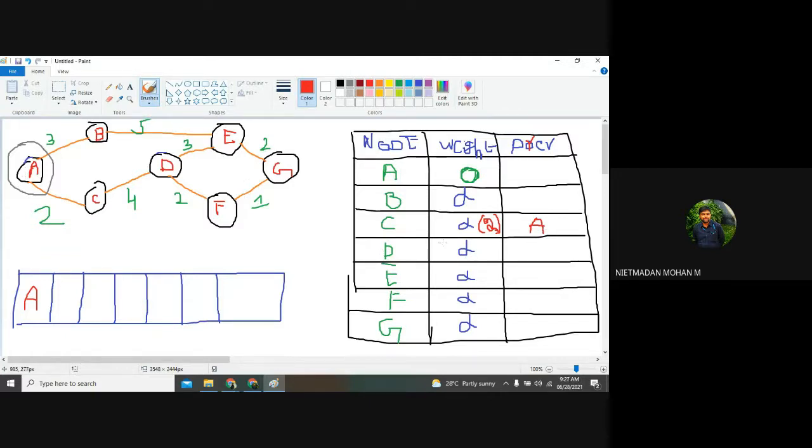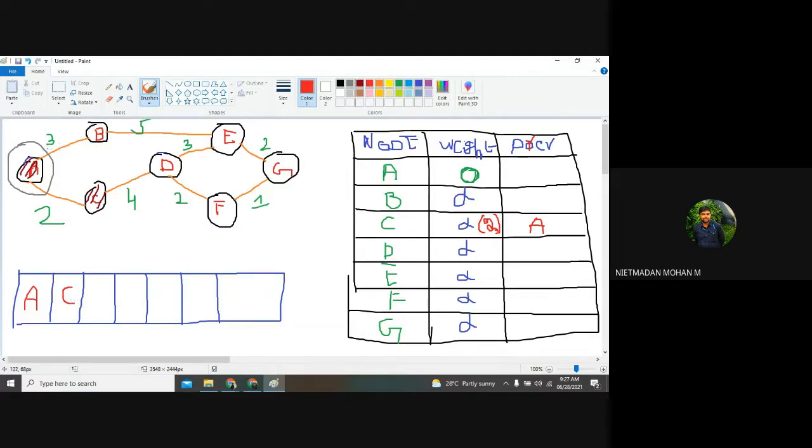So the first weightage will be 2, and A will be represented as the previous node of that particular C. Now A has been completed, and C has been completed, so the root has been finalized.